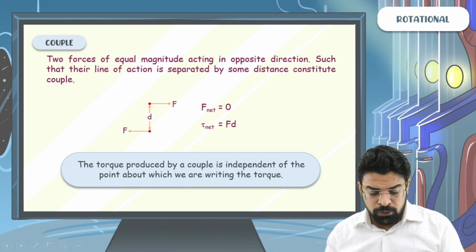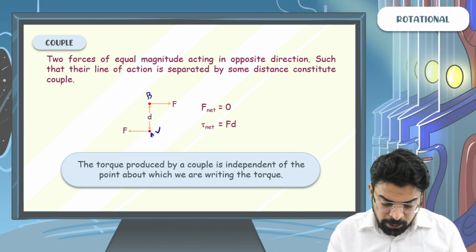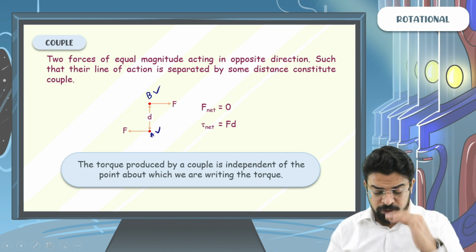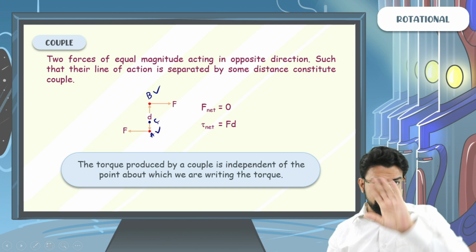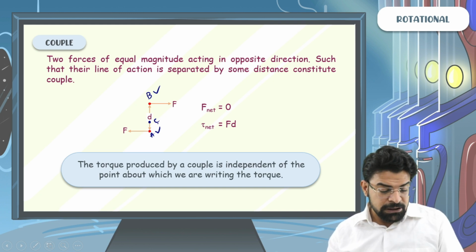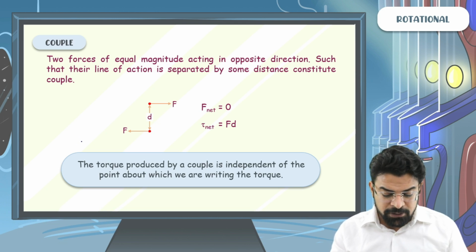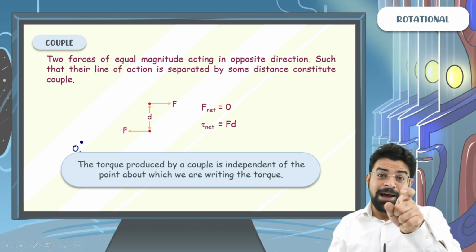I wrote the torque about point A, that came out to be Fd clockwise. About point B, that came out to be Fd clockwise. About point C, that again came out to be Fd clockwise. The beauty of a couple is that even if you write the torque about some random point in space, it still comes out to be Fd clockwise.